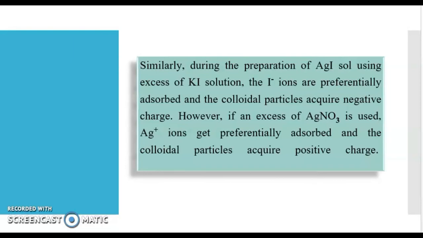Here, using these reactants, we can make silver iodide salt with positive charge and also silver iodide salt with negative charge. Okay. If we are using excess of potassium iodide solution, silver nitrate plus excess potassium iodide solution,